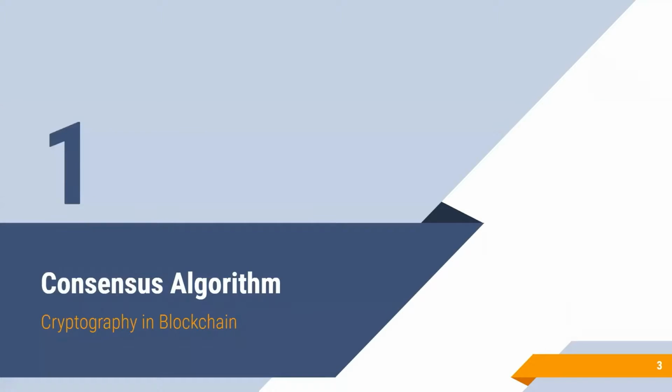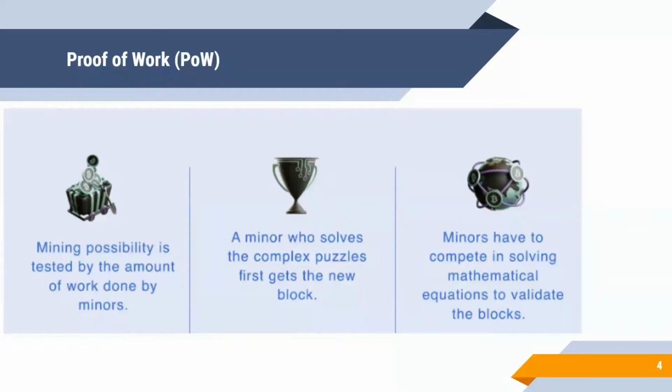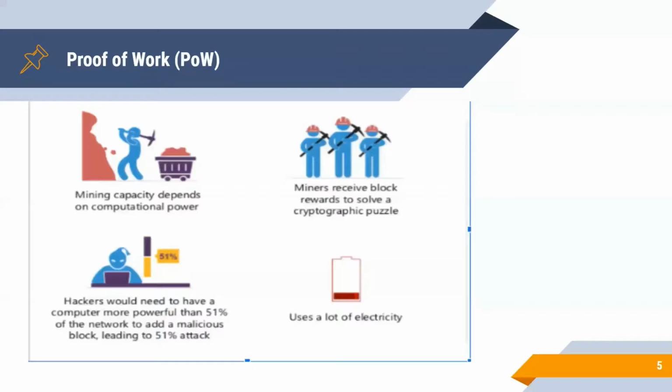Let me show you some of the most common consensus algorithms used in blockchain technology. The simplest one is the proof of work. In this case, miners compete for mining a new block based on their computational resources. The first miner who finds the nonce that could solve the difficulty will get the right to create the next block and get rewards. In proof of work, the mining capacity depends on the computational power, which takes a lot of time and electricity. This consensus algorithm is vulnerable to 51% attack, where the hackers need to compute more powerfully than 51% of the network to add a malicious block.